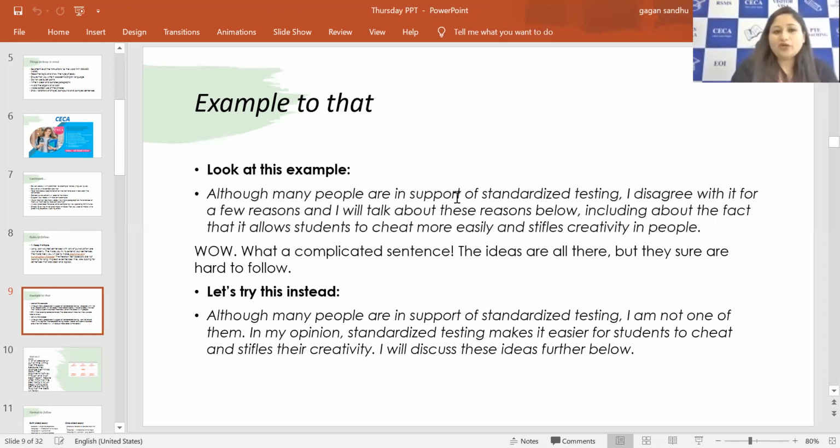Now, if we want to break this sentence and make it less complex, into simple or compound sentences, this is how we can write it, and we will also keep the meaning the same, whatever we want to convey through the sentence. Although many people are in support of standardized testing, I'm not one of them. Full stop. So this is breaking the sentence. Then, in my opinion, standardized testing makes it easier for students to cheat and stifles their creativity. Again, full stop. I will discuss these ideas further below.